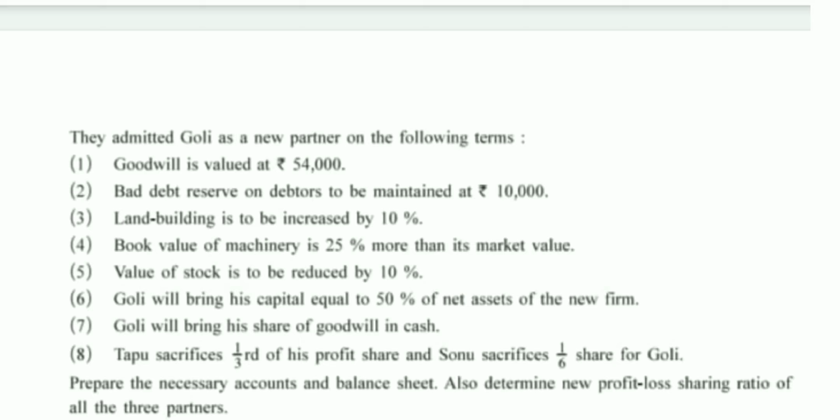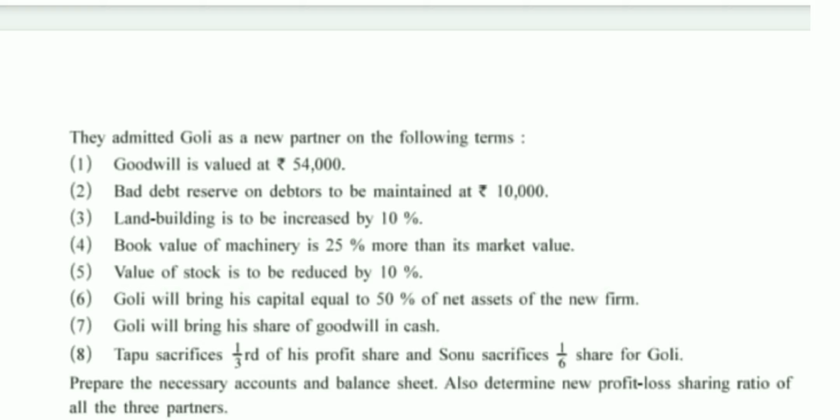Goodwill is valued at rupees 54,000. You already know how to deal with the goodwill part. Bad debt reserve on debtors is to be maintained at rupees 10,000. Land building is to be increased by 10%. Book value of machinery is 25% more than its market value. Value of stock is to be reduced by 10%.